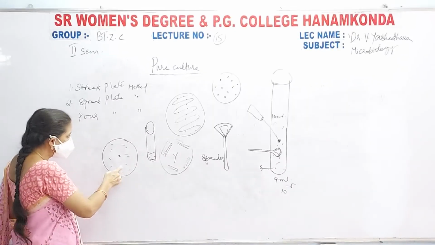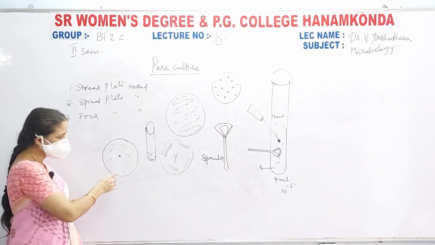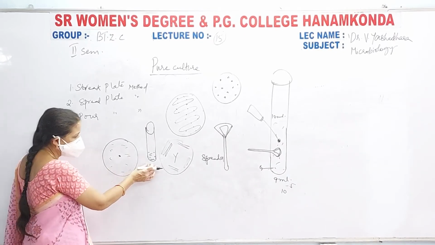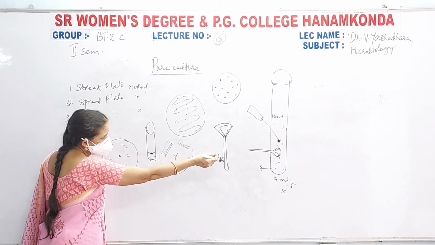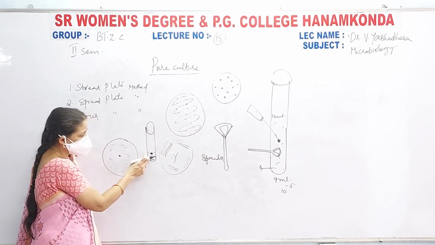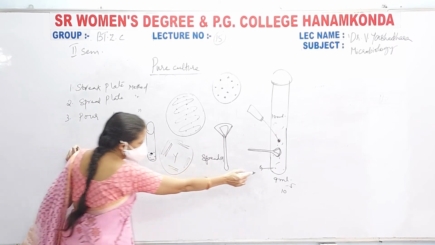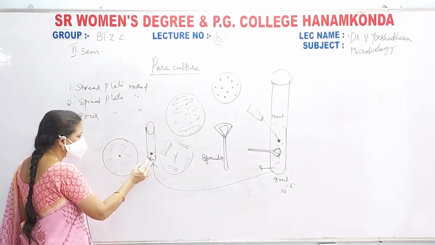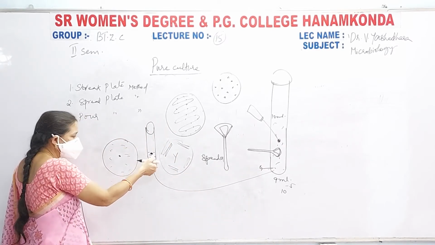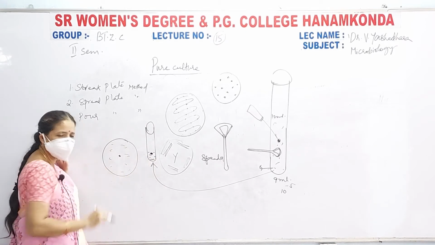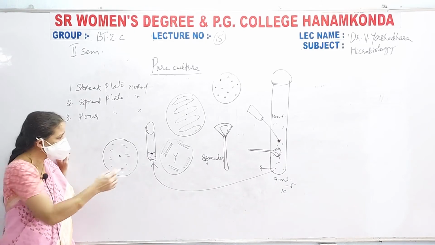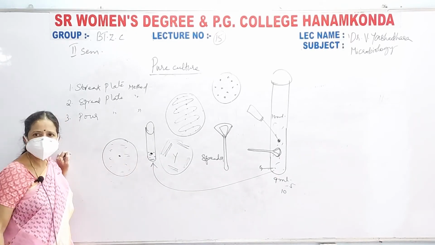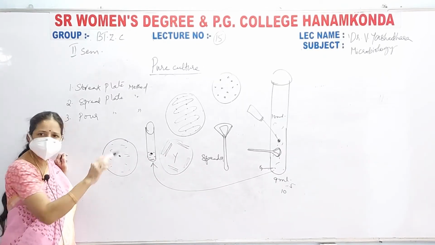Next one, if that is not possible, then take this lukewarm culture medium. In this, you add 1 ml or 0.5 ml of the culture from the 10 to the power of -5 dilution. Mix it, shake it well, and pour it directly into the petri plate, so that the bacteria get uniformly mixed in the culture medium. In the petri plate it will grow.